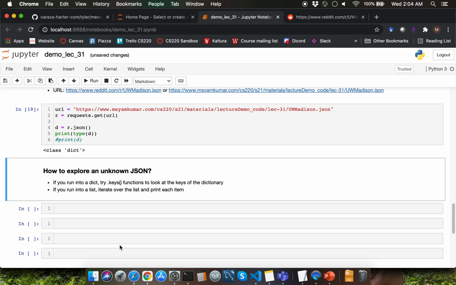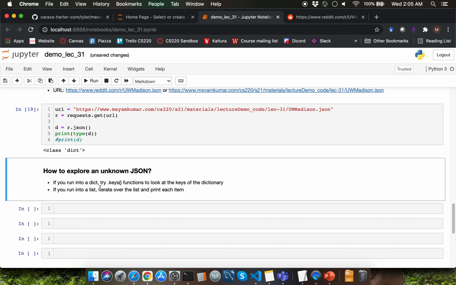Whenever you're dealing with a real world JSON dataset which you're completely unfamiliar with, there are a couple of options which you can use for exploration. If you run into a dictionary, you can use the keys method to take a look at the keys within the dictionary and then look up the corresponding keys values.